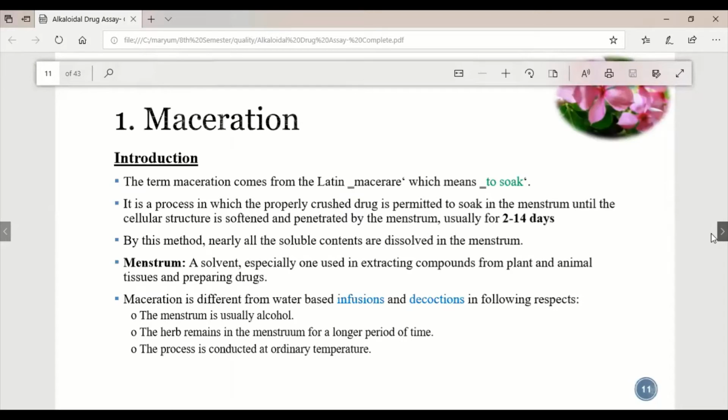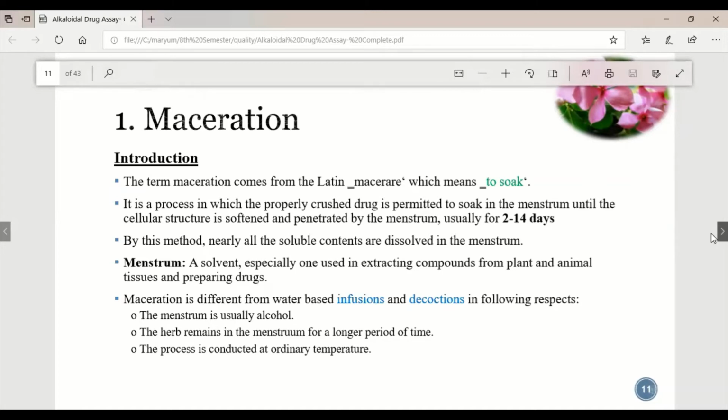Maceration, as shown from the term, we will macerate the drug. We will soak the drug in a particular solvent. It is a process in which we first crush the alkaloid crude, and then we put the cellular structure in the menstruum to soften it and let the solvent penetrate the alkaloidal crude for a minimum of 2 days or a maximum of 14 days.